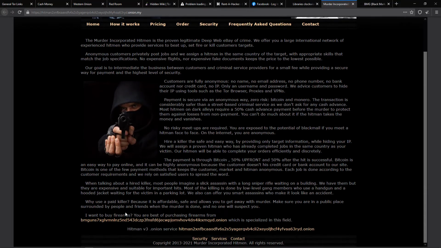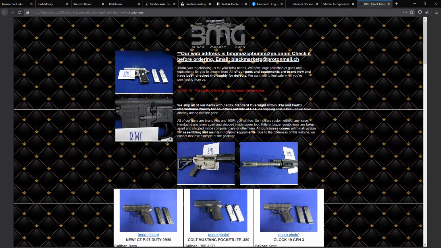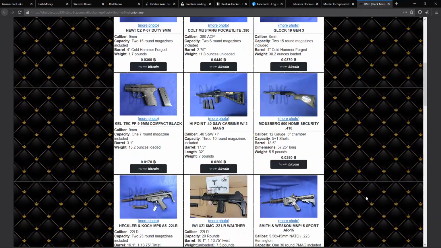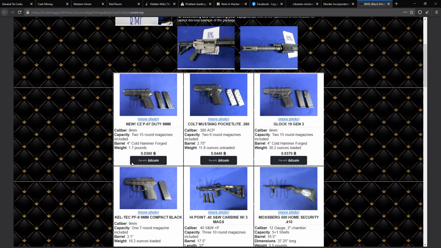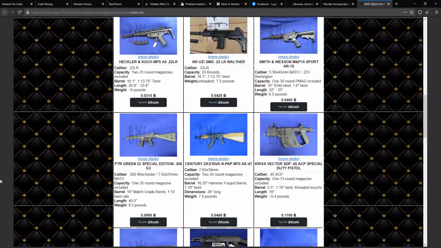Next, you can see that they are also providing a link: I want to buy firearms, which means you can buy guns. As you can see, you can buy guns and all sorts of weapons, which is also illegal, just with Bitcoin. Here you also see pay with Bitcoin, and here are all the guns that they are selling with Bitcoin.